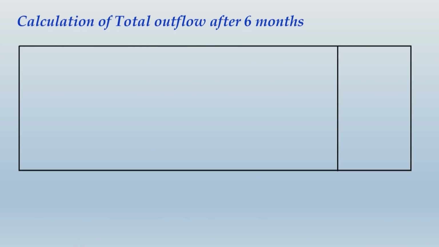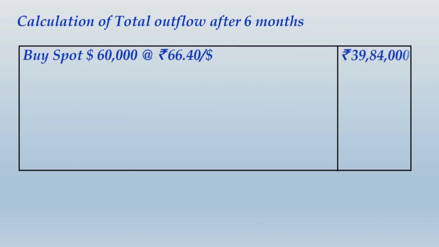In this alternative of currency futures, what you would do is you would eventually buy $60,000 at the spot price. Don't ever forget that through a currency futures contract you cannot actually buy the currency, only the differential will be settled in cash. The profit was added to your account already. So here 66.40 is the spot rate prevailing after 6 months. That will be the rate at which you will buy $60,000. Your effective outflow will be rupees 39,84,000.